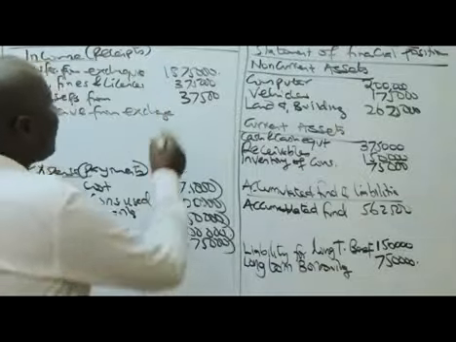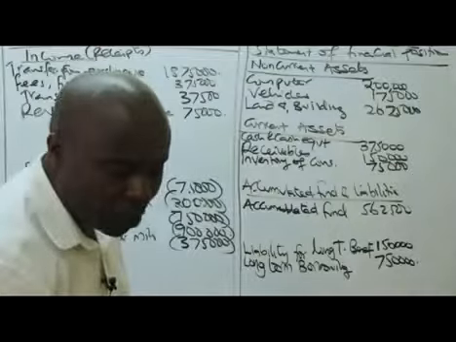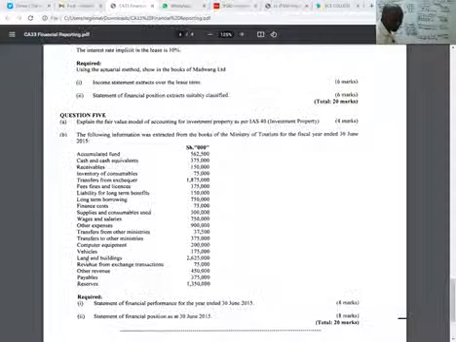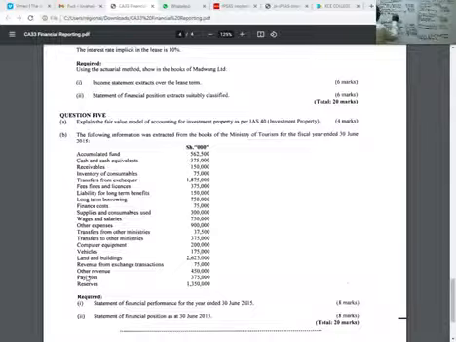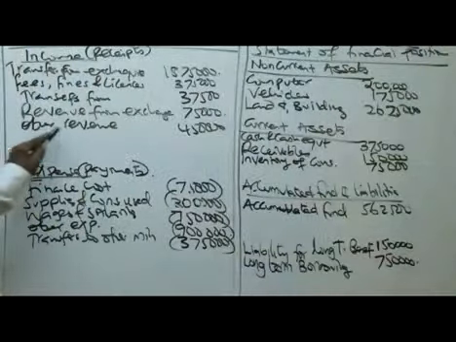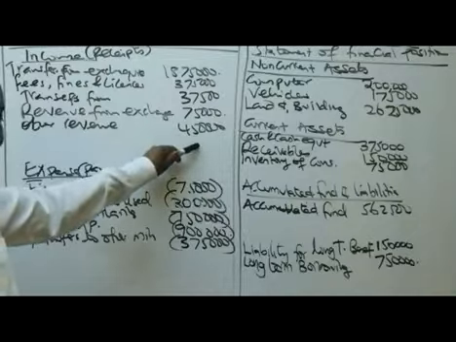After that, ladies and gentlemen, we go to the next one. The next one, what do we have here? The next one is other revenue. Great. So other revenue, how much? Other revenue is 450,000. The other revenue is here, 450,000.